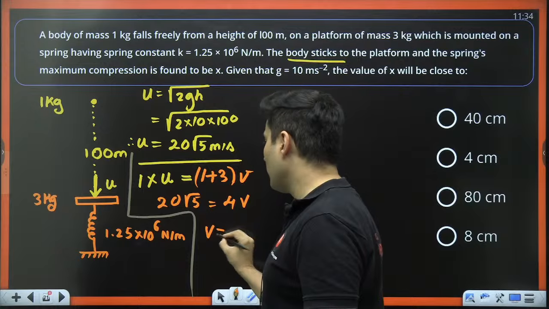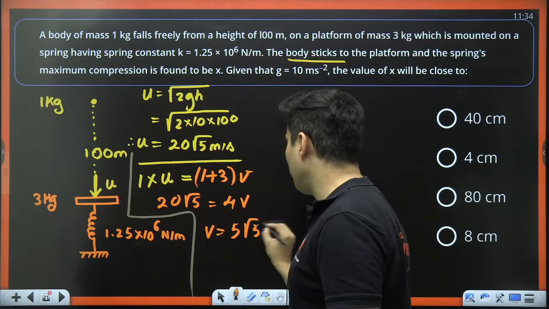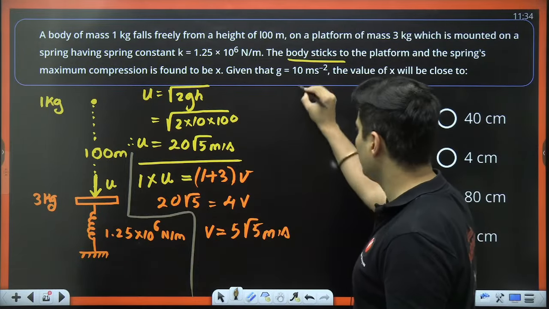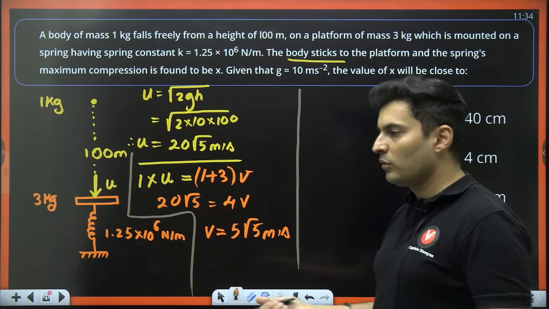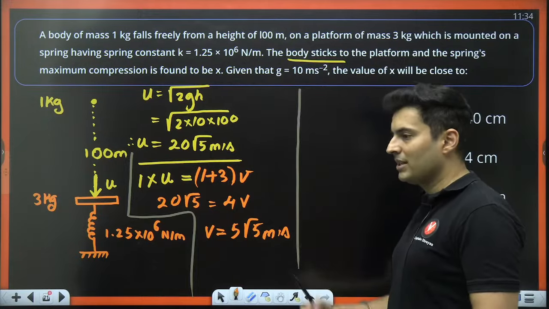What will be the value of velocity? 20 by 4 is 5, so it will be 5 root 5 meters per second. Is that right? 5 root 5 meters per second. But that's not the question. The question is now to figure out how much is the compression. How much is the compression?